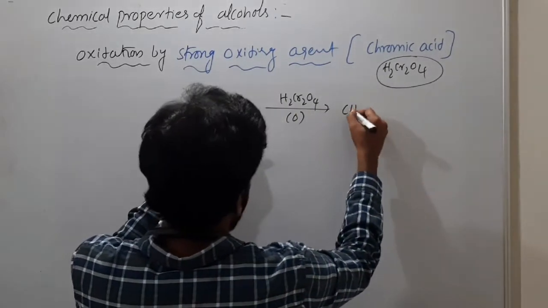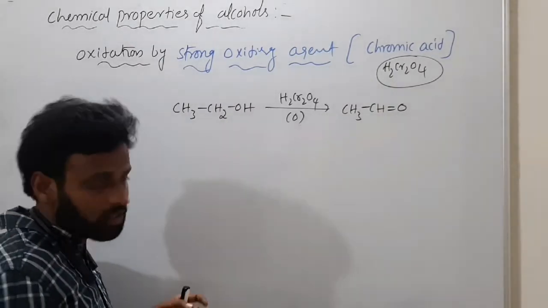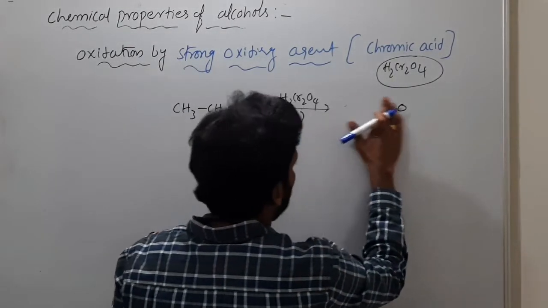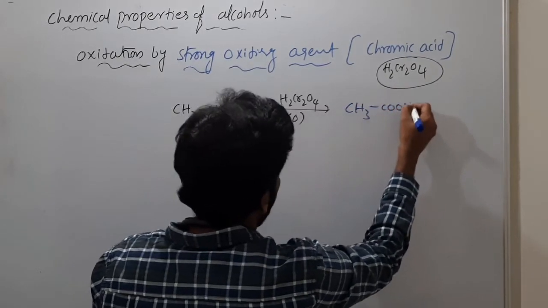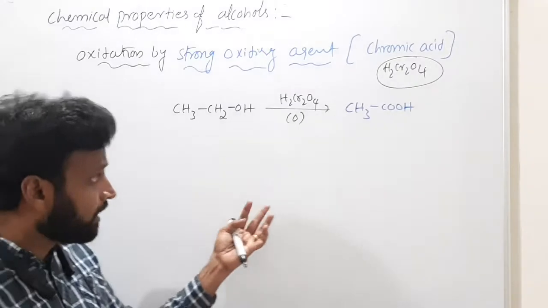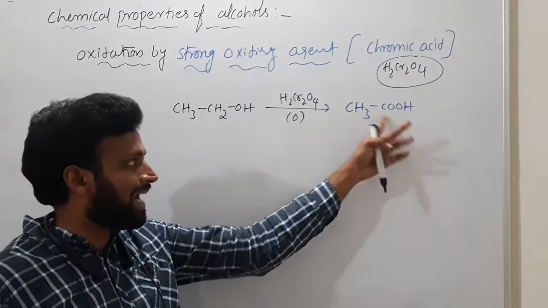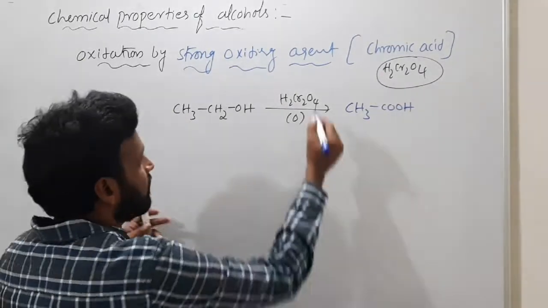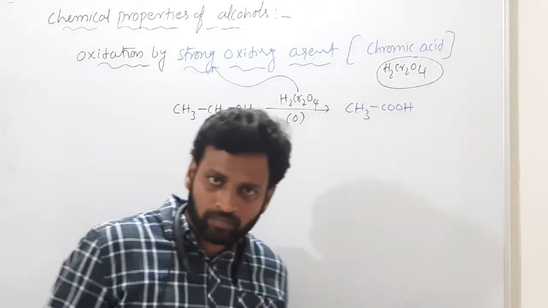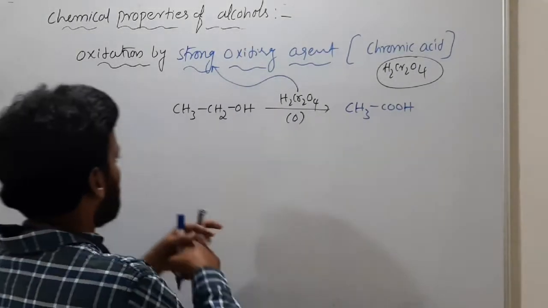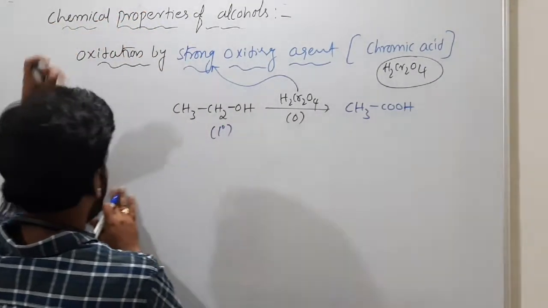Now the product is CH3CHO. Is it the final product? No. So actually instead of aldehyde, I can write directly CH3COOH. So aldehyde is not forming, sir? Yes, it will form. Again, aldehyde converts to carboxylic acid. End product is carboxylic acid because I am using a strong oxidizing agent. Clear? What alcohol is this? This one is primary alcohol.